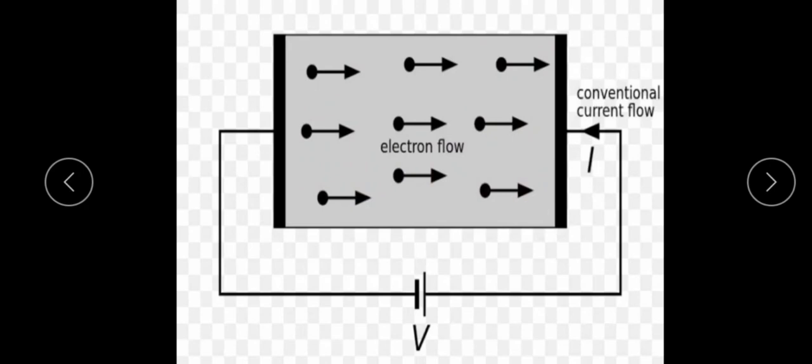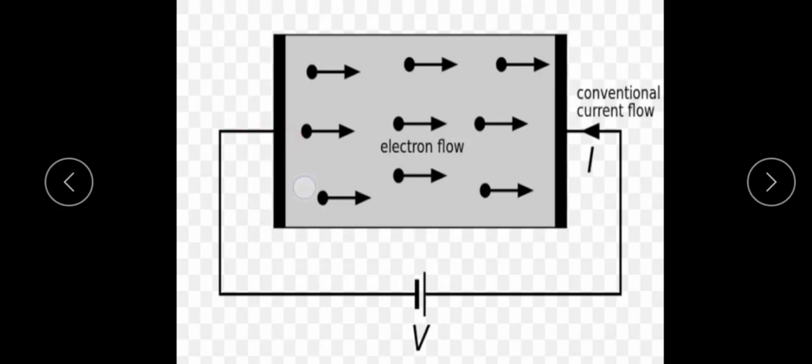In absence of the electric field, electrons move in different directions because of thermal velocity, and due to collisions they move with different velocities. Hence there is no net flow of electric charge in any direction inside the solid conductor. There will be no current in it.